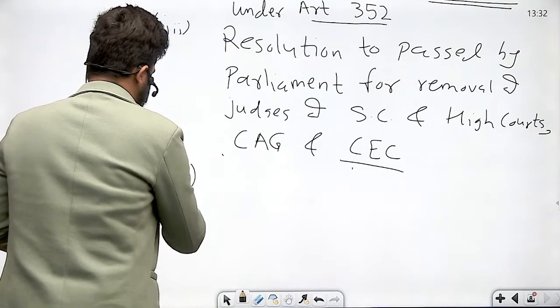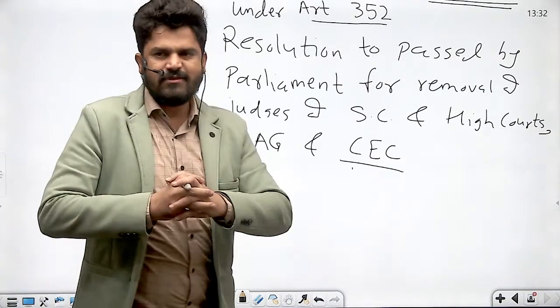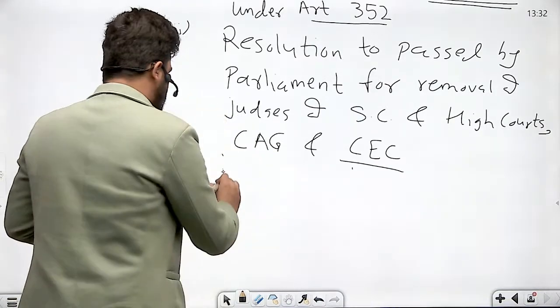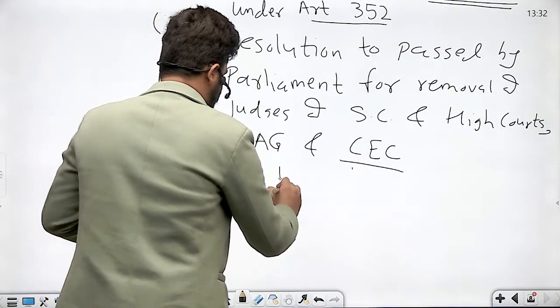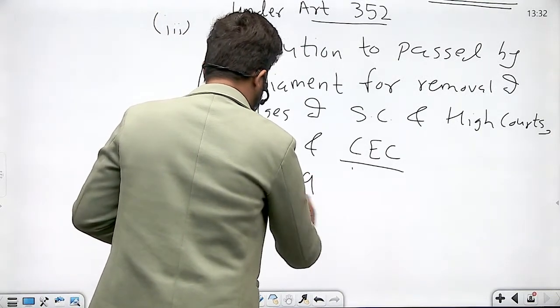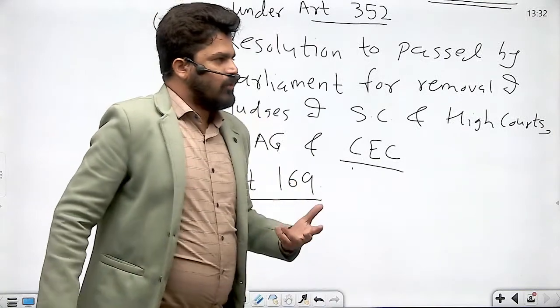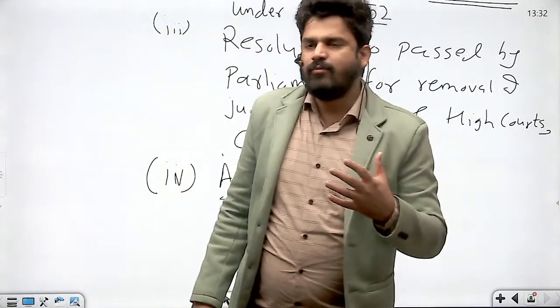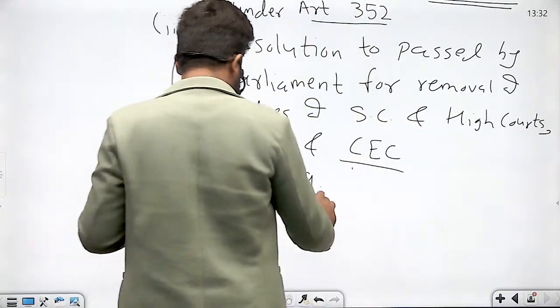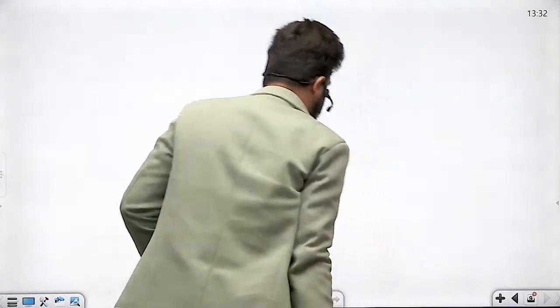And the fourth place, where the special majority is required, is mentioned under Article 169. Now what is Article 169? Right? Now Article 169 is about, let me write down here. Okay?